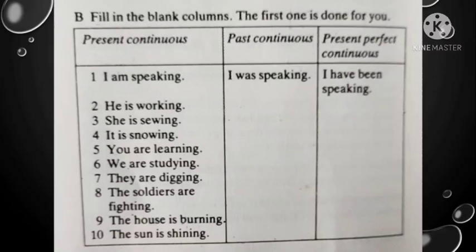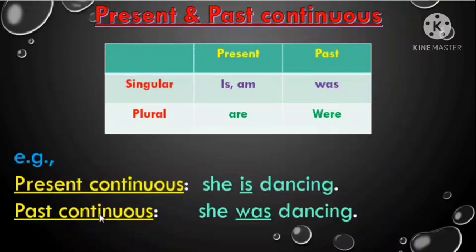You will know how to change it into present perfect continuous, right? So today we will focus on past continuous tense, okay? In the second column, you have to write the sentences in past continuous. So to change or to write a sentence in past continuous, you have to note few things. Like for example, the use of the helping verb. You have to make changes in the use of the helping verb while writing a sentence in present or past.